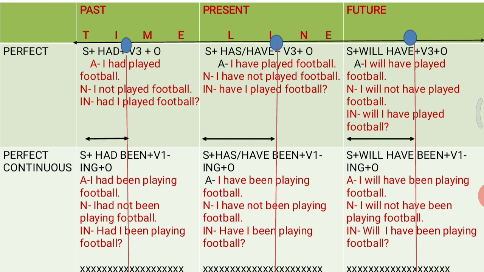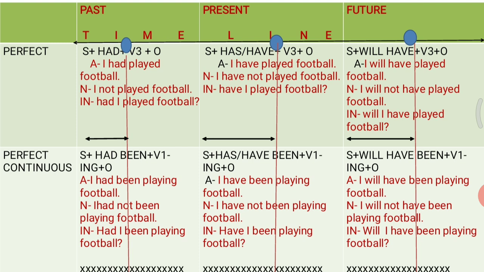When I say I have played football, now here it means the action of playing has been completed in the present moment, and that is why it is present perfect tense. Or you can say I have just played football. So this is how we can differentiate our past perfect and present perfect tense.